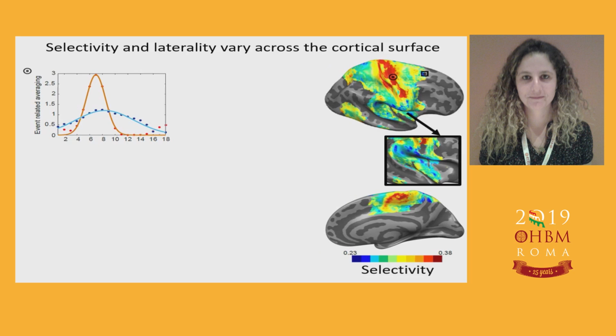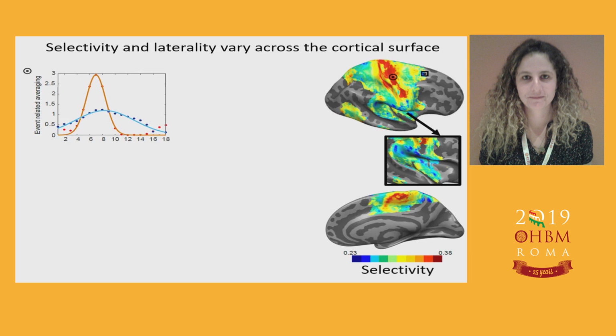The resultant map here shows high selectivity in red and low selectivity in blue. Just remember, though it's the same color as body parts, these are meant for selectivity. And maybe not surprisingly, we show high selectivity in primary cortices, in M1 and S1, while in other more distant and high-order cortices, we show lower selectivity.